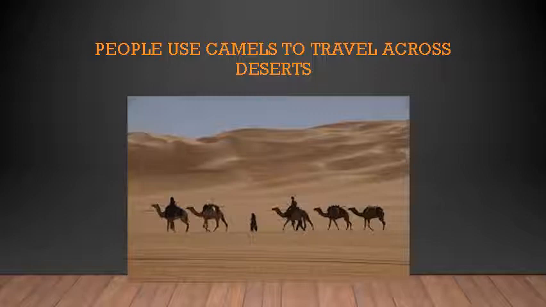What are camels called? Camels are also called the ship of the desert, isn't it? So these ships of the desert are helpful to cross the deserts. Now the deserts are lands where there is no water at all. Extremely little water will be present. So these animals can survive in those extreme conditions. They can stay for a week without drinking water. So these camels are used for traveling across the desert.